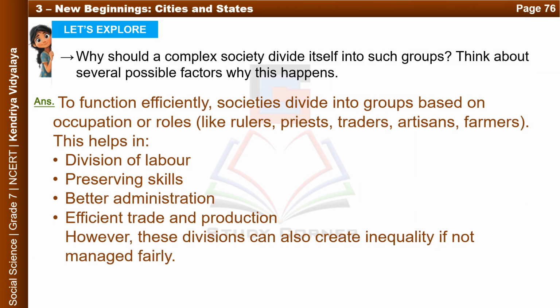Let's explore. Why should a complex society divide itself into such groups? Think about several possible factors why this happens. Answer. To function efficiently, societies divide into groups based on occupation or roles, like rulers, priests, traders, artisans, farmers. This helps in division of labor, preserving skills, better administration, efficient trade and production. However, these divisions can also create inequality if not managed fairly.